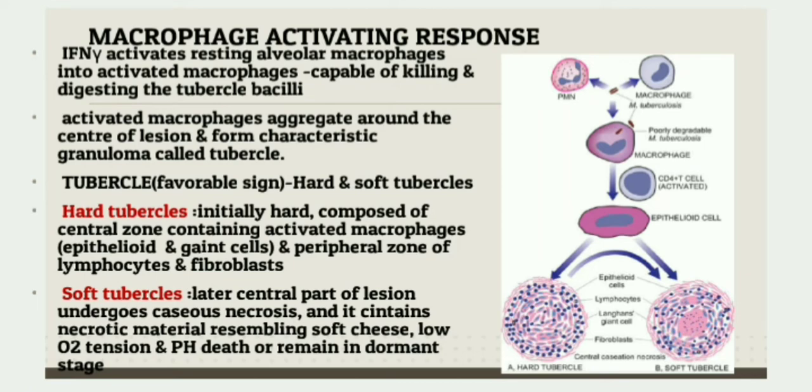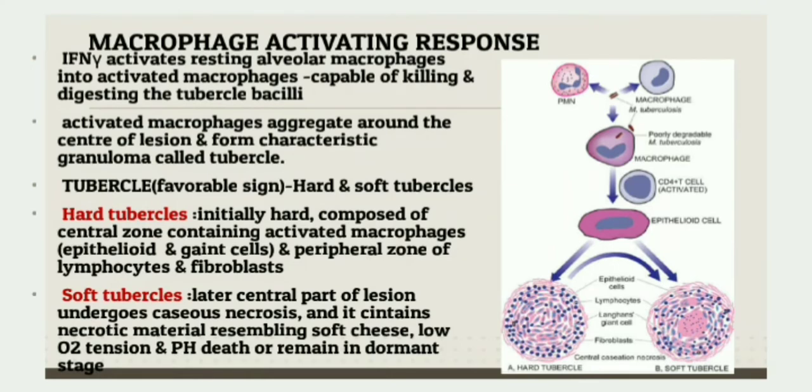The central part of the hard tubercle undergoes caseous necrosis, where it forms cheesy material and forms soft tubercle. This will be able to control the further spread of the infection because the viable bacilli remain dormant within the macrophage or within the necrotic material.